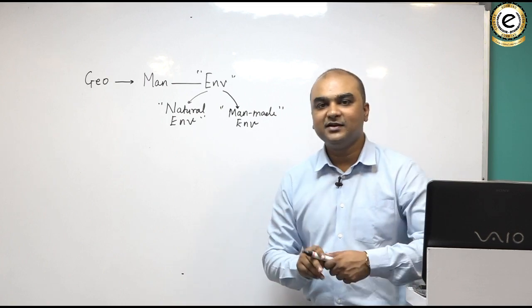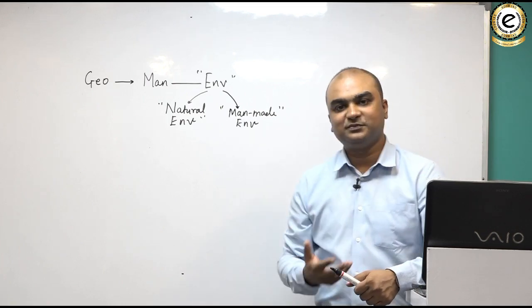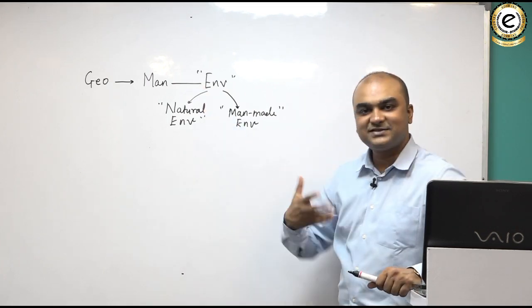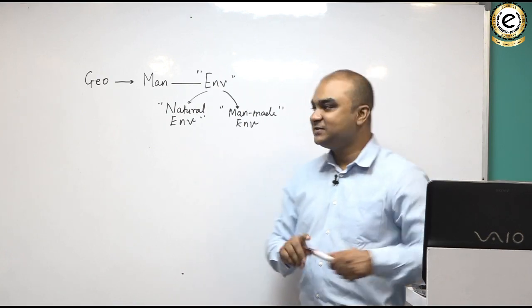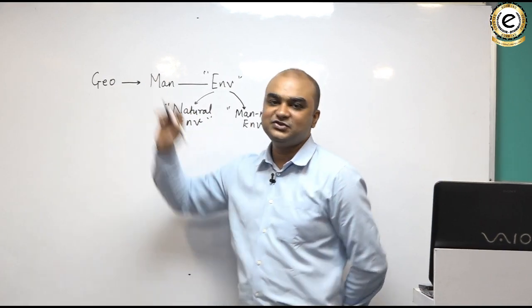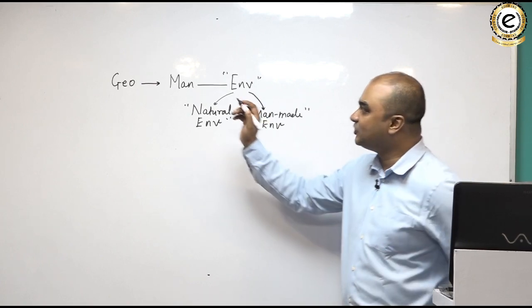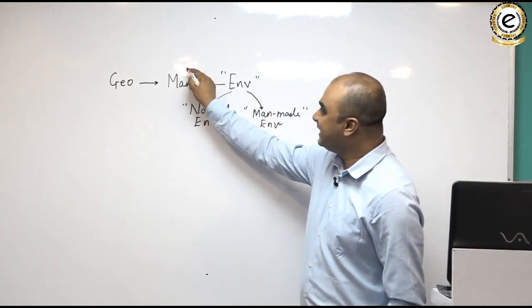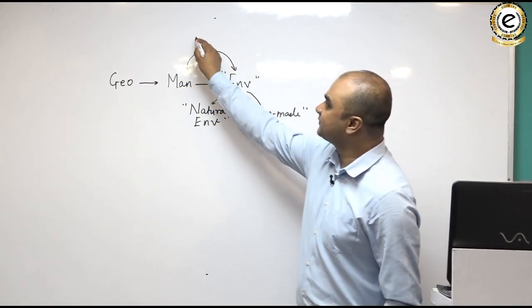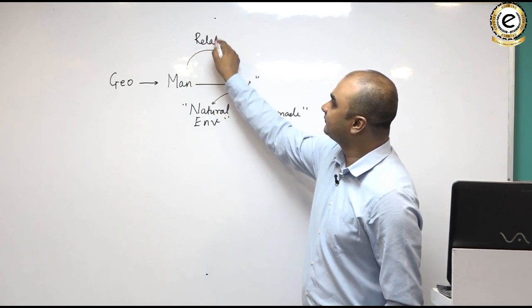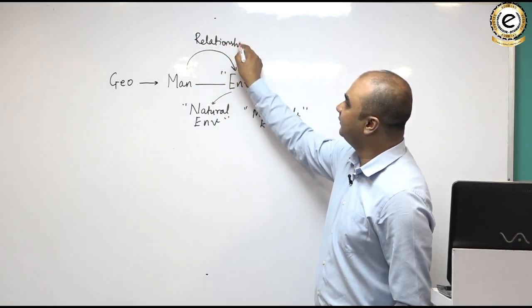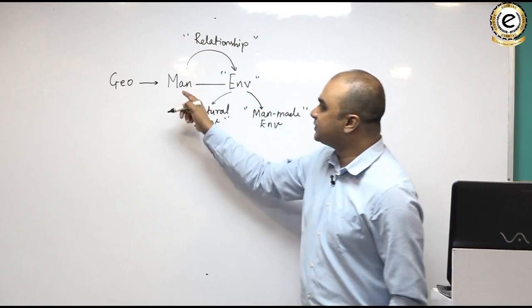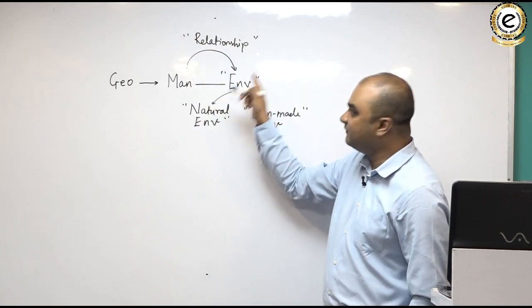An environment is everything that surrounds you. It is your surroundings that is known as environment. So what is the core theme in geography? The core theme in geography is to understand the relationship that exists between man and his environment.